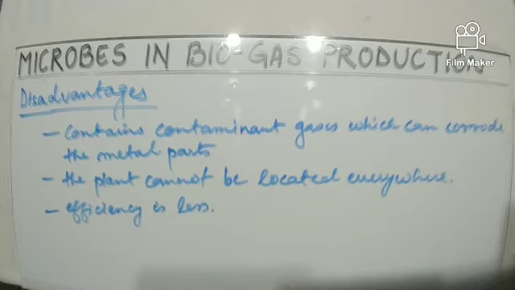So there are certain gases present in the biogas which can act corrosive to the metal parts of the entire structure. Next, it is not feasible to locate at all locations. That means the entire setup cannot be located everywhere. It has to be located in such a place where we can get enough cow dung or cattle dung for the biogas production.